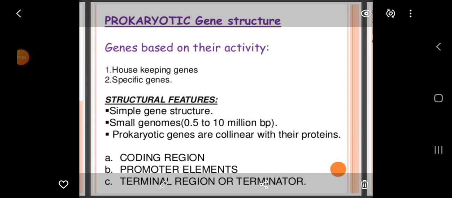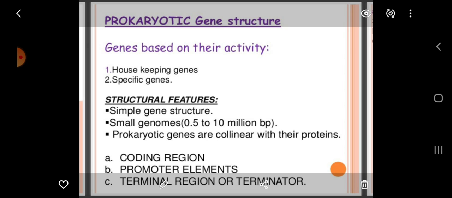Now we come to the prokaryotic gene structure. Genes are called housekeeping genes or specific genes based on their activity. Now, the structural features of a simple gene: it has small genomes, 0.5 to 10 million base pairs. Prokaryotic genes are collinear with their protein, and they have a very simple gene structure.